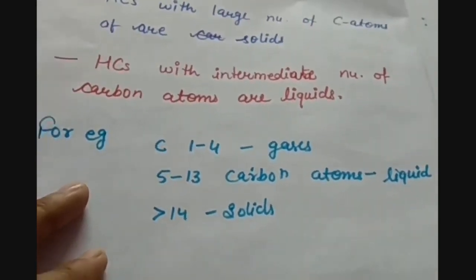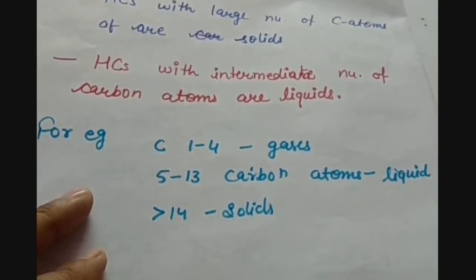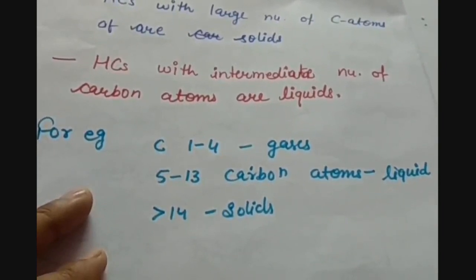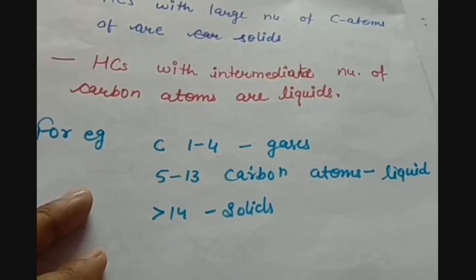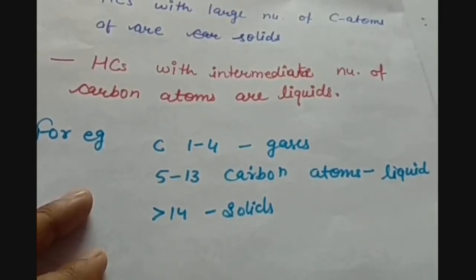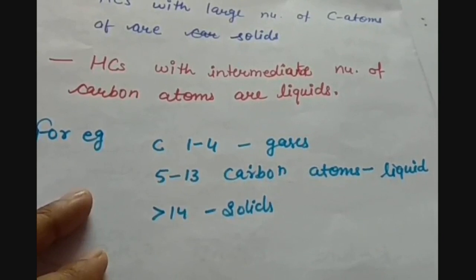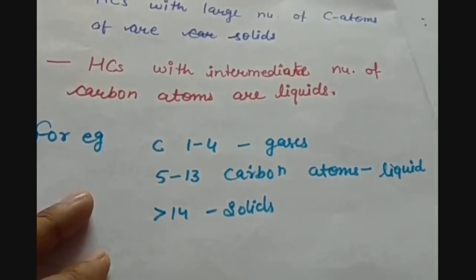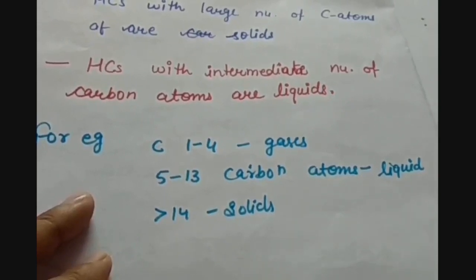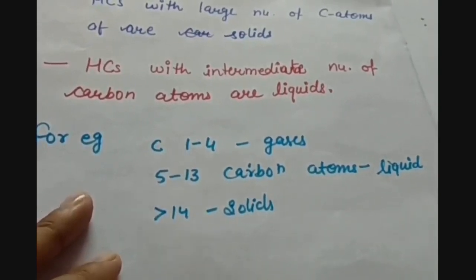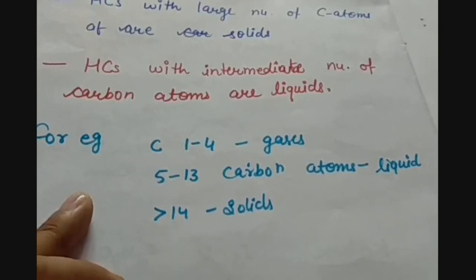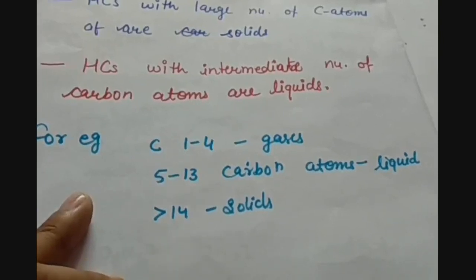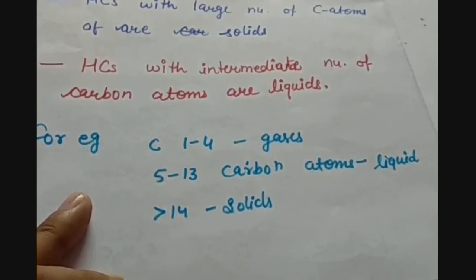If carbon atoms are from 5 to 13 in number, then the compound will be in the liquid state. And if the carbon number is greater than 14, then the compound will be in the solid state. As you have seen, we have methane, which has 1 carbon, ethane, which has 2 carbons, then propane, butane, all of which are gases.